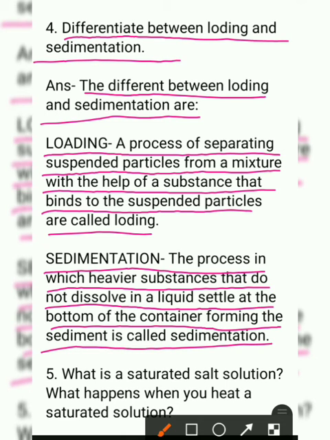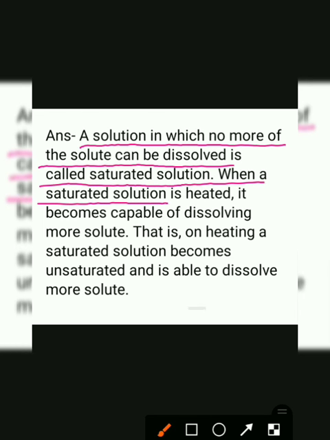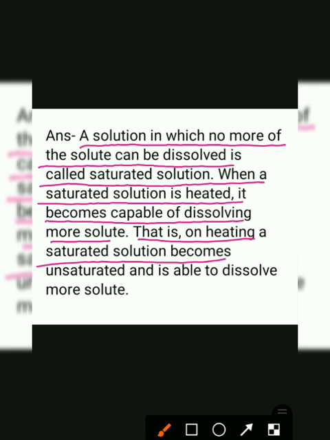Question number 5. What is a saturated salt solution? What happens when you heat a saturated solution? So the answer is, a solution in which no more of the solute can be dissolved is called a saturated solution. When a saturated solution is heated, it becomes capable of dissolving more solute. That is, on heating, a saturated solution becomes unsaturated and is able to dissolve more solute.